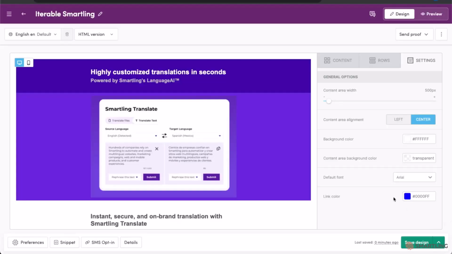The Smartling connector for Iterable enables you to localize all of your Iterable content directly within Smartling. Once you've created your content in Iterable, that will immediately be available within the Smartling platform.